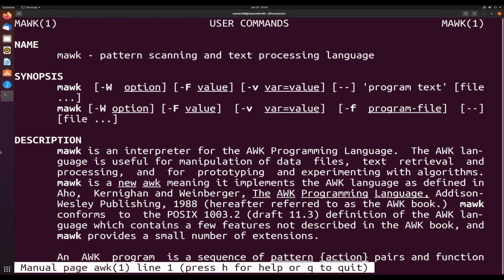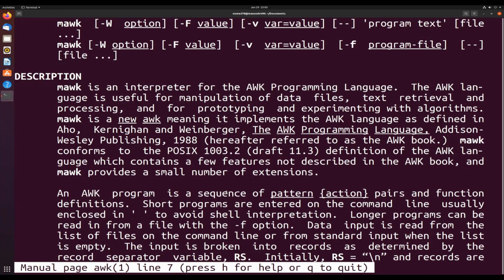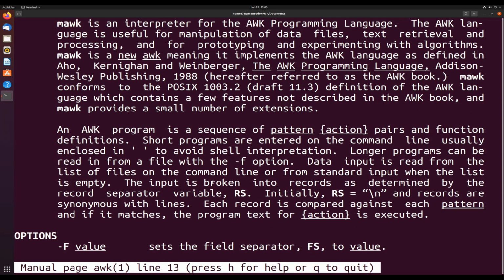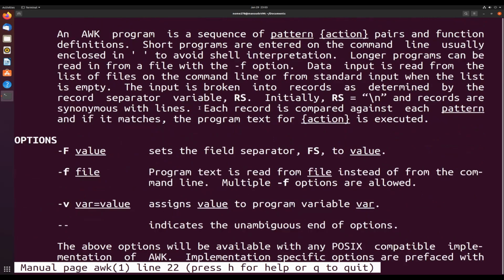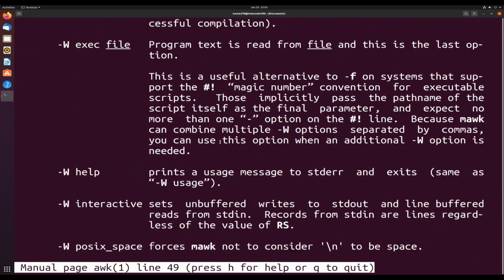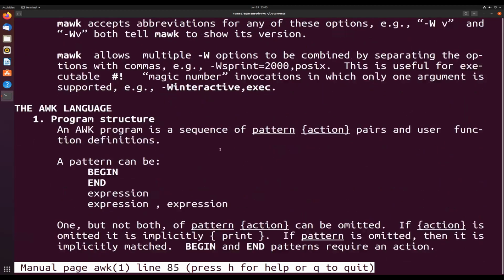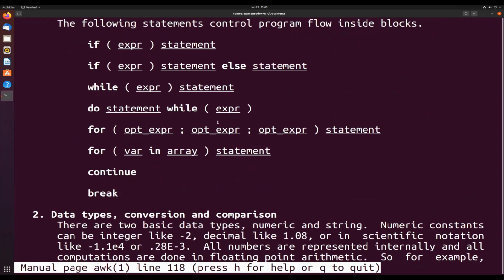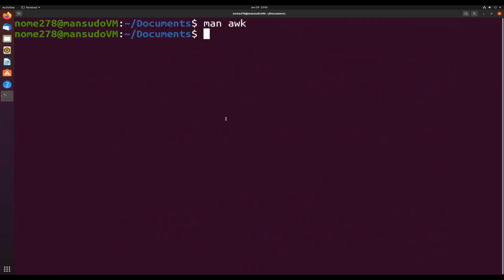We'll type man awk, just to get a little bit further information as to what awk does. Awk: pattern scanning and text processing language. This is an interpreter for the awk programming language. The awk language is useful for manipulating data files, text retrieval, and processing, for prototyping and experimenting with algorithms. Like I said, this is a very, very powerful command. We're not going to go too deep into it, but it is definitely something that you should at least know.